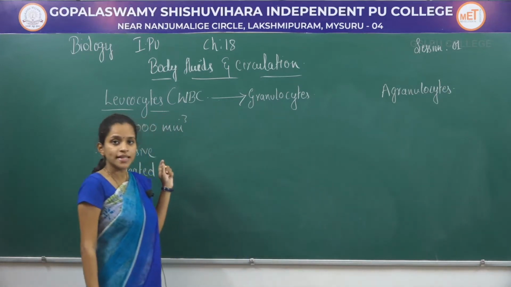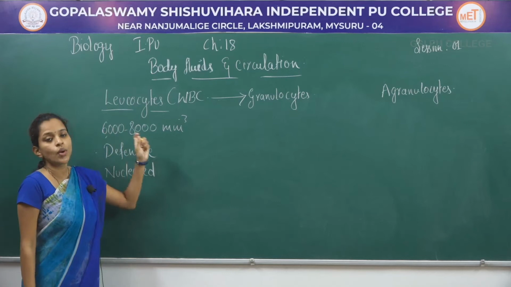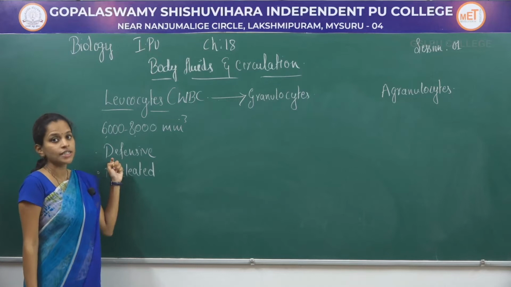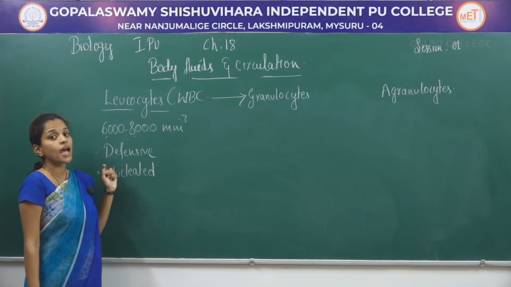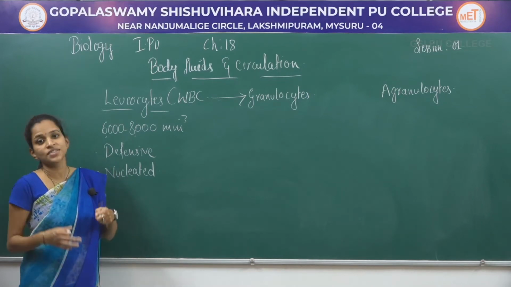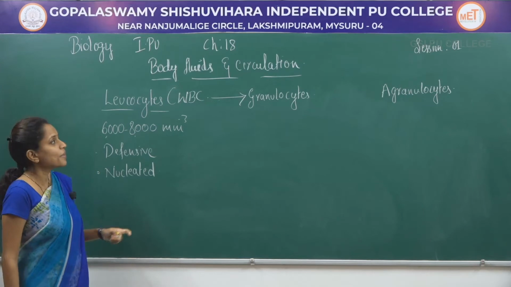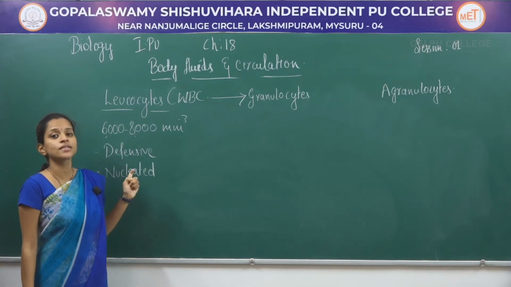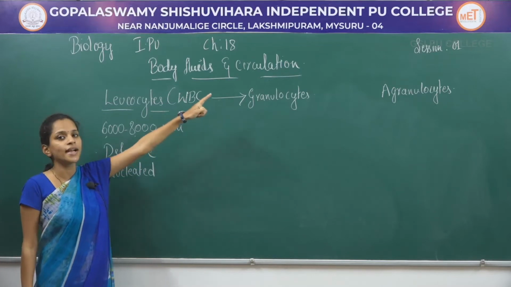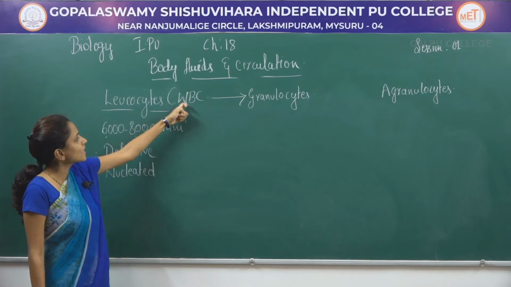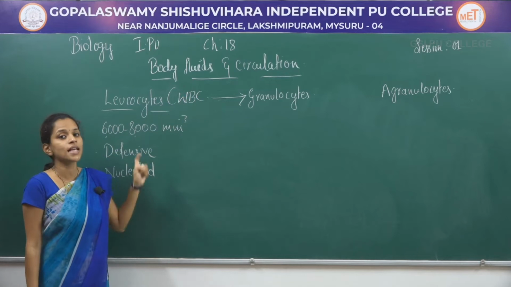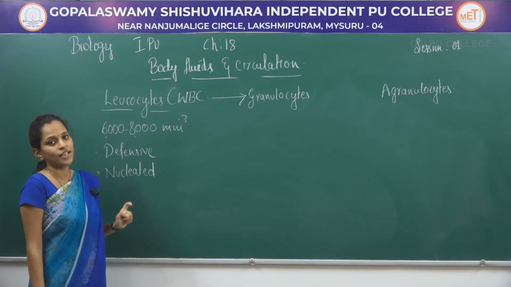So WBC cells are 6,000 to 8,000 per mm³ in number. When it comes to their function, these are defensive. These have a nucleus, and based on the shape of the nucleus, they are classified into 5 different categories, and based on the presence of granules in the cytoplasm, they can be considered into 2 categories, that is granulocytes and agranulocytes. As the name suggests, WBC, that means white blood corpuscles, these are non-pigmented and do not have any pigments.